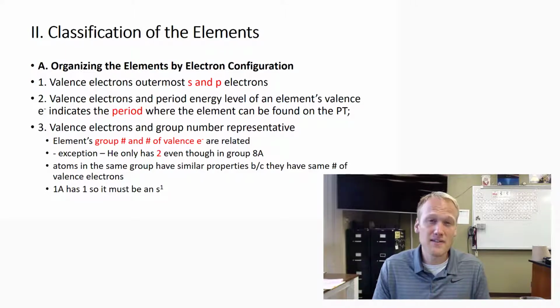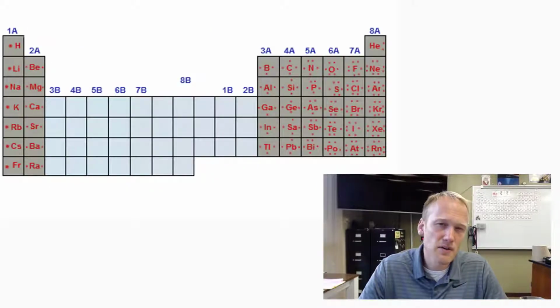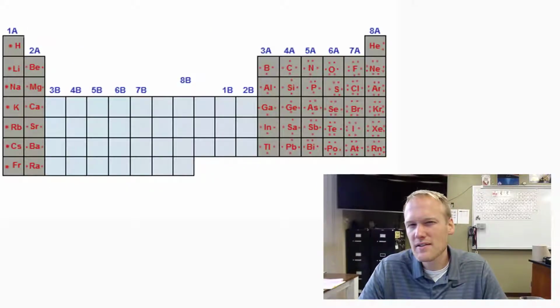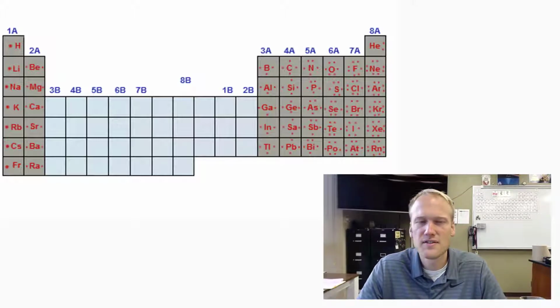The same number of valence electrons is what gives these elements in a column the similar properties chemically and physically. That's important to remember when we're talking about these trends. Here's just a representation showing you some dot diagrams. These aren't the dot diagrams how we do them, but you can still see that everything in the first column has 1 valence electron, everything in the 5th column has 5 valence electrons, and so on.